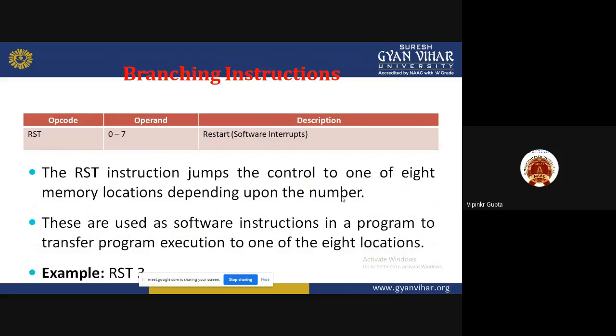These are also branching instructions. The RST instruction jumps the control to one of 8 memory locations depending on the number. These are used as software instructions in a program to transfer program execution to one of 8 locations.